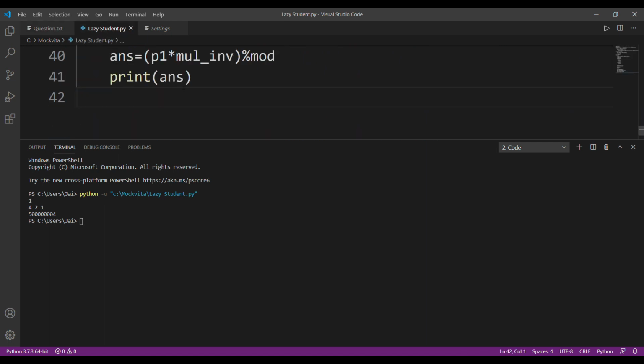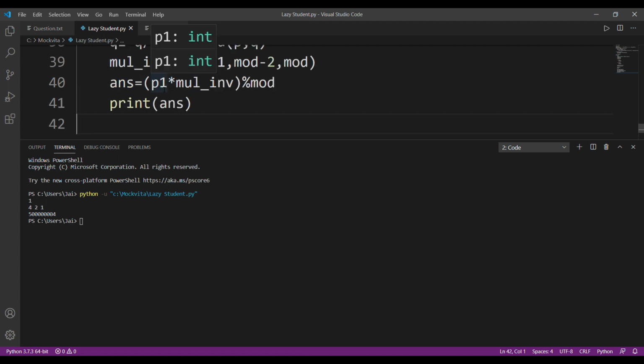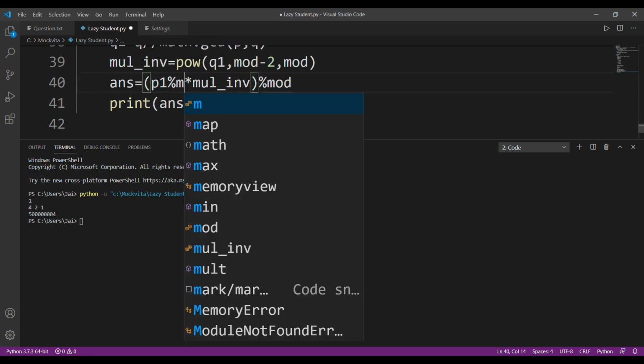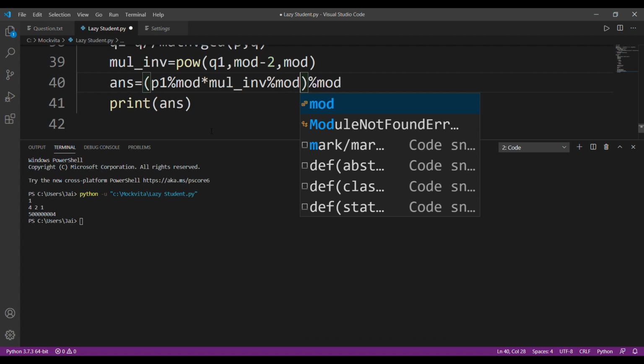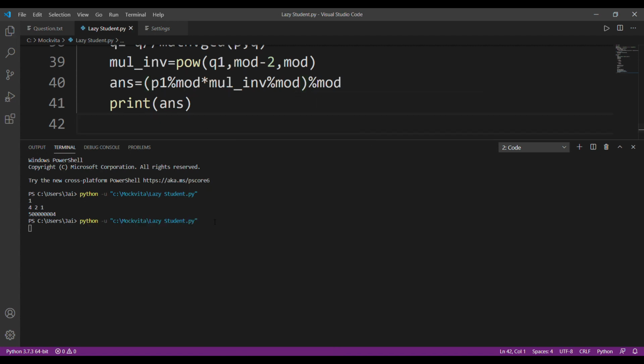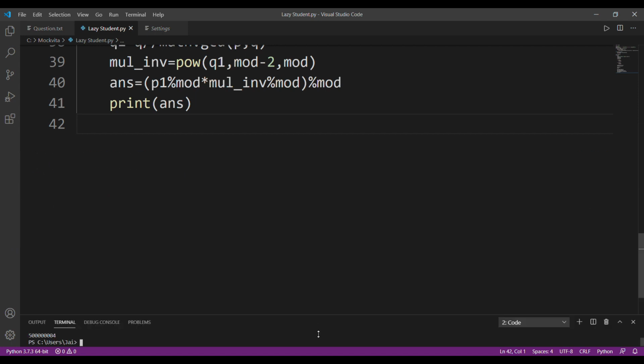But in some cases this might not run successfully. Why? Because the value of P1 into multiplicative inverse might become very large. So what you can do is simply do P1 mod into multiplicative inverse of mod, and I assure you that the value won't change, your answer will still be the same. Why? Because that is the property of mod itself. See, my answer is still the same, 500004. And this was the solution of lazy students. Hope you enjoyed it. Thank you.